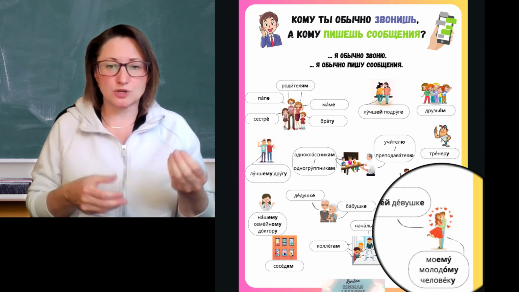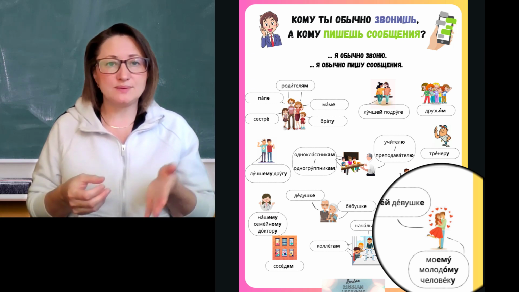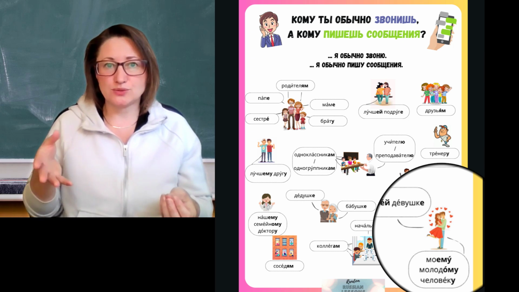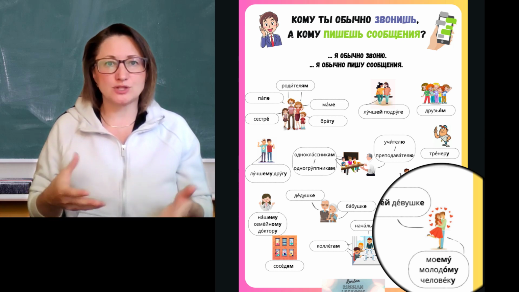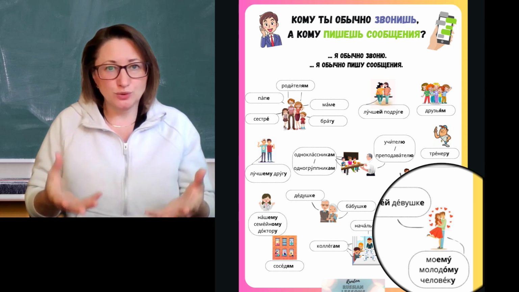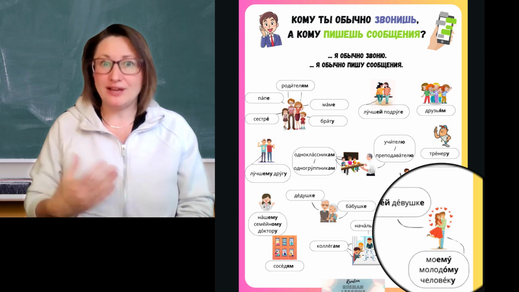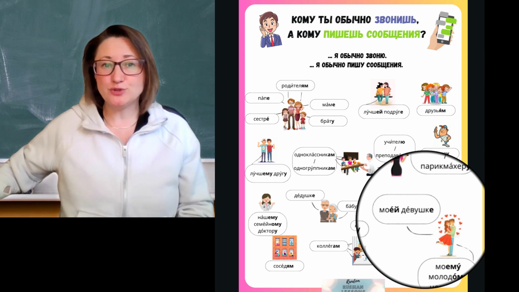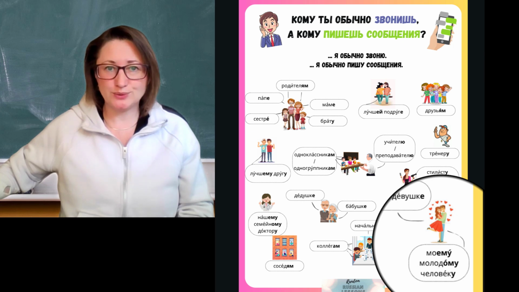We use other words that also have other meanings. Girlfriend is the same word that's used for just a young woman, and the boyfriend is the word used for just a young man. So in the context of boyfriend, girlfriend, Russians often add my young woman, my young man to emphasize that it's boyfriend, girlfriend. Okay, so моей девушке я обычно звоню. Моему молодому человеку я обычно пишу сообщение.